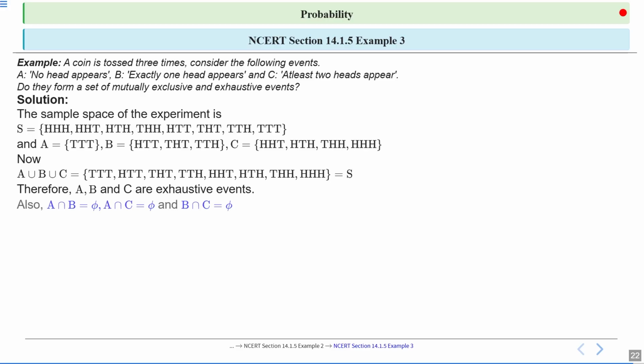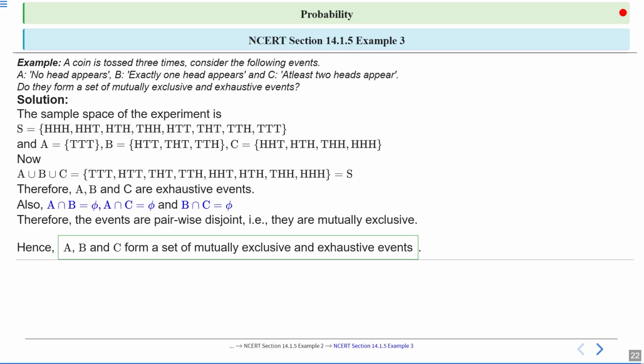You can easily find that A intersection B is phi, A intersection C is phi, and B intersection C is also phi. Students, find A intersection B, A intersection C, and B intersection C. Therefore the events are pairwise disjoint, that is, they are mutually exclusive.